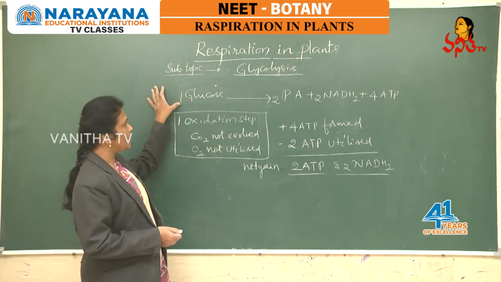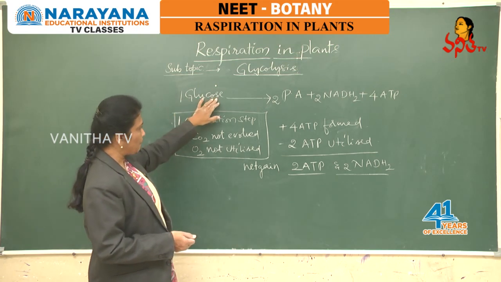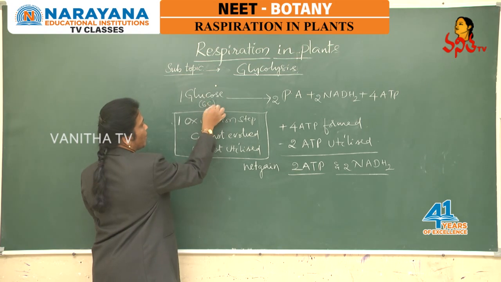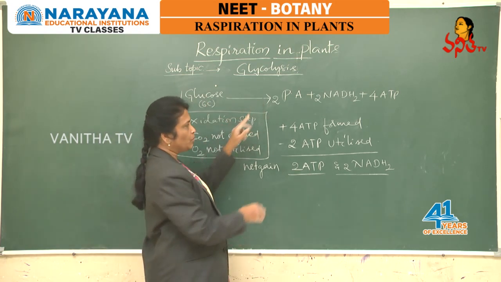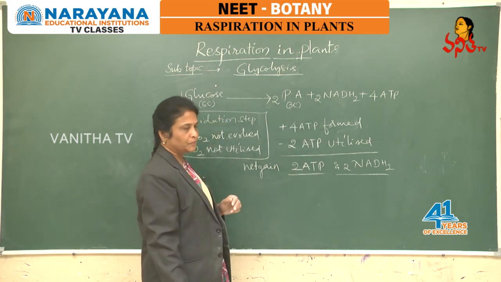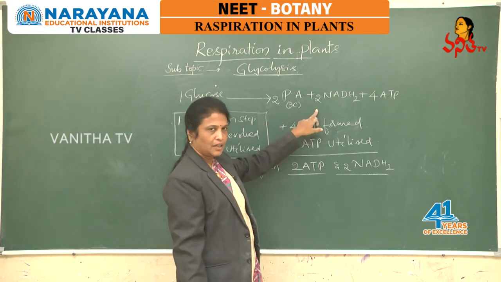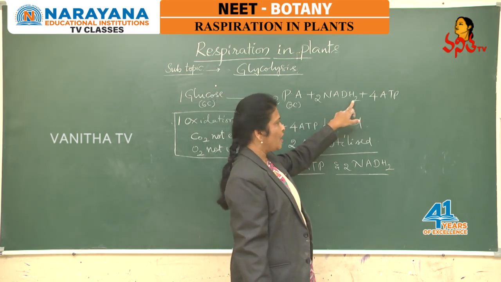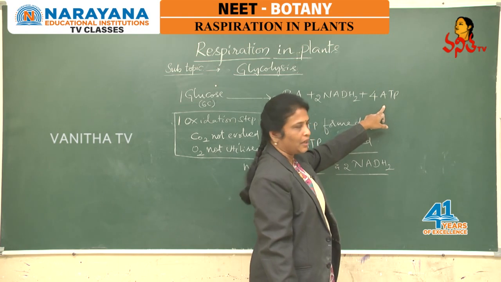Students, as we summarize the glycolytic pathway, 1 glucose molecule, which is a 6 carbon compound, now splits into 2 molecules of 3 carbon compounds, that is pyruvic acid, while liberating energy which is packed in the form of 2 NADH molecules and also the formation of 4 ATP molecules.